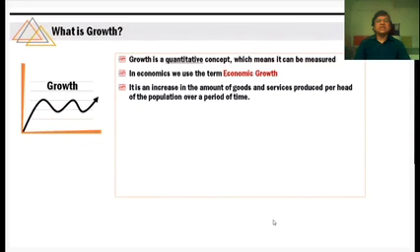It is the increase in the amount of goods and services produced per head of the population over the period of time. But always remember, not necessarily every time whatever the goods and services we produce will culminate into development. ऐसा हर बार नहीं होता है. For example,